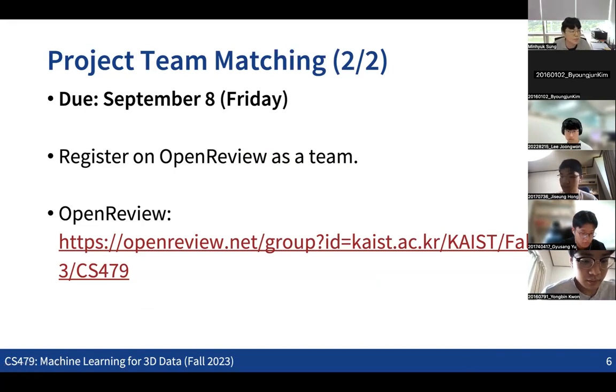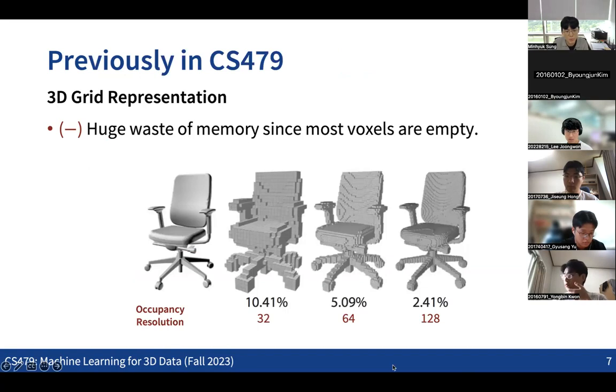So let's briefly recap the things that we discussed last time. We discussed some ideas about how we're going to represent 3D data. We have seen a bunch of representations for 3D data. Obviously, the first idea might be having a 3D grid. As we have pixels for images, we can consider having voxels for the 3D case. And obviously, the downside of this grid representation is that it will be a huge waste of memory, in that most of the boxes might be empty.